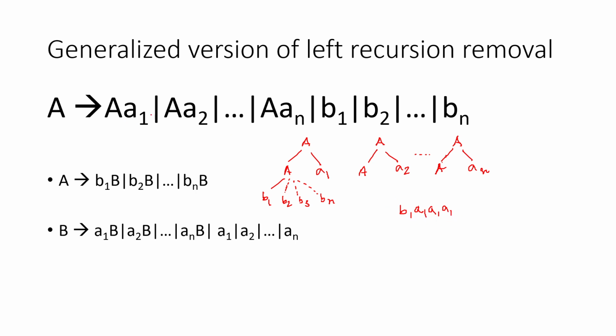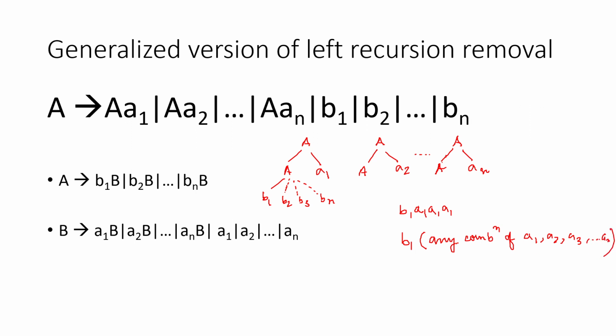Why? Because A1 has a recursion over here, A2, A1, but it's common, the A is common for A1, A2. That means after B1 I can have any combination of A1, A2, A3, An.